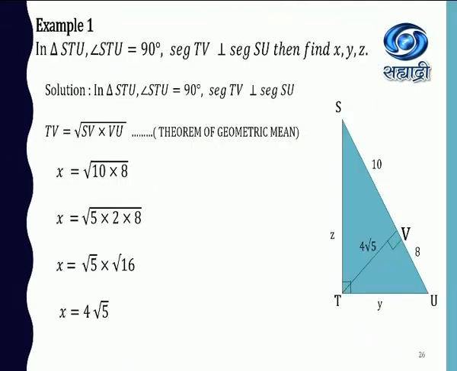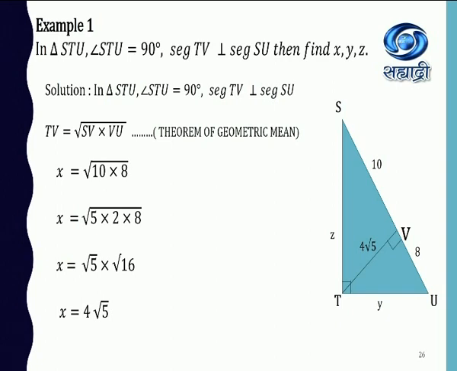In triangle STU, angle T is 90, segment TV is perpendicular to segment SU. Then we are supposed to find X, Y, Z, where X is TV. While finding the solution, we should start with the theorem of geometric means, that is TV square is equal to SV into VU.